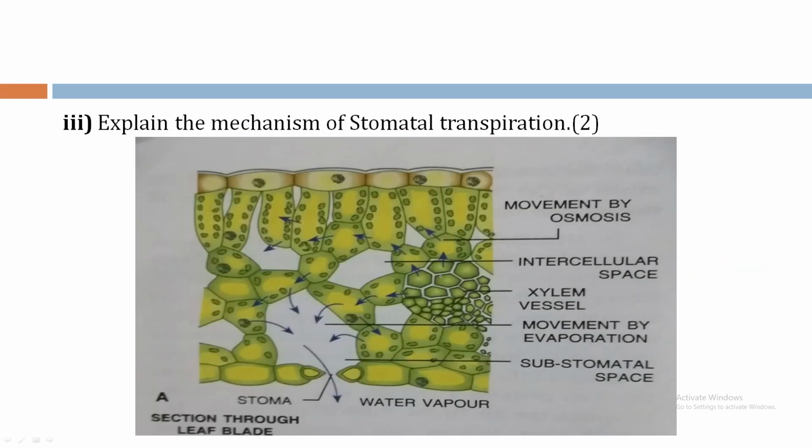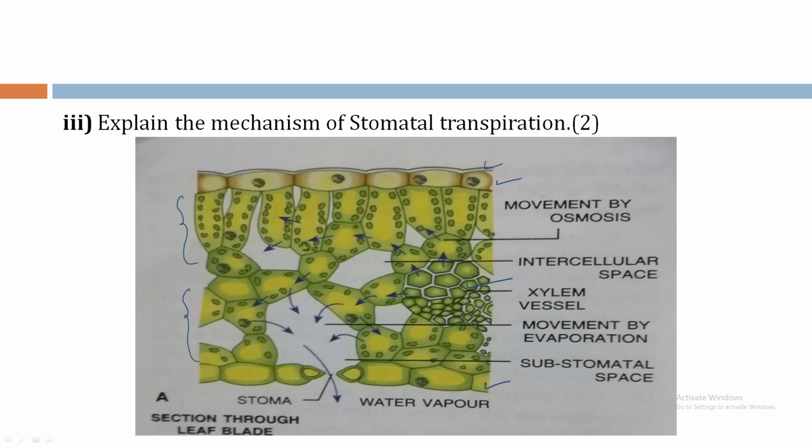Third bit, explain the mechanism of stomatal transpiration. This is the section of the leaf. This is the upper epidermis that is covered by the cuticle. This is the lower epidermis. So these are the cells, the palisade parenchyma, and these are the spongy parenchyma cells. This is xylem, part of the vascular bundle.